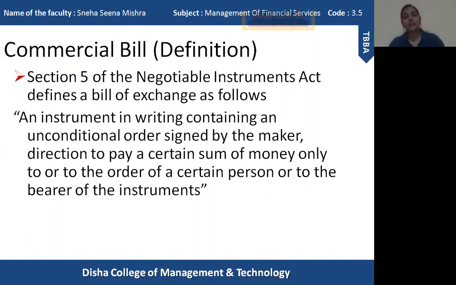So that is the actual definition of bills of exchange, or we can say commercial bill, which is mentioned in section 5 of Negotiable Instrument Act. So it clearly says that whoever bears or holds the instrument at the maturity time period, that person or that institution is entitled to get that certain amount of money which is mentioned in the bills of exchange or the commercial bill.